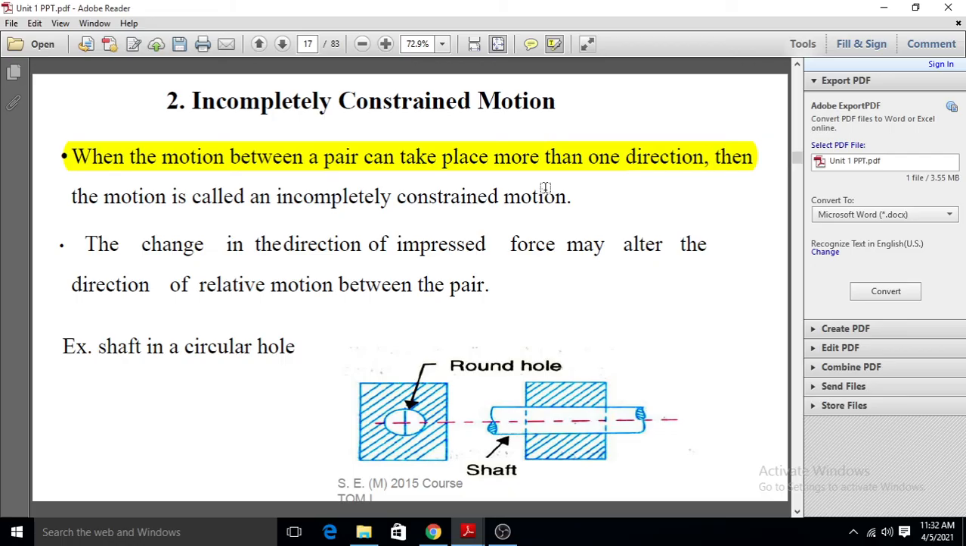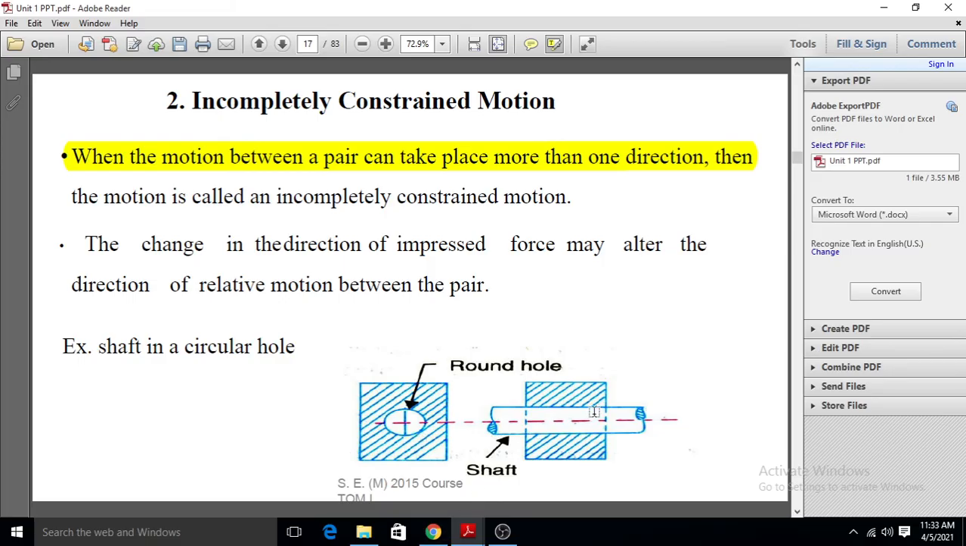So there is one example given. There is one block in which there is a round hole, and we have a round shaft. If we place this shaft in this hole, then this shaft can slide from left to right or right to left. Also it can rotate about its axis. If we see this motion here, they have given a block in which they provide the round hole, and there is one round shaft.